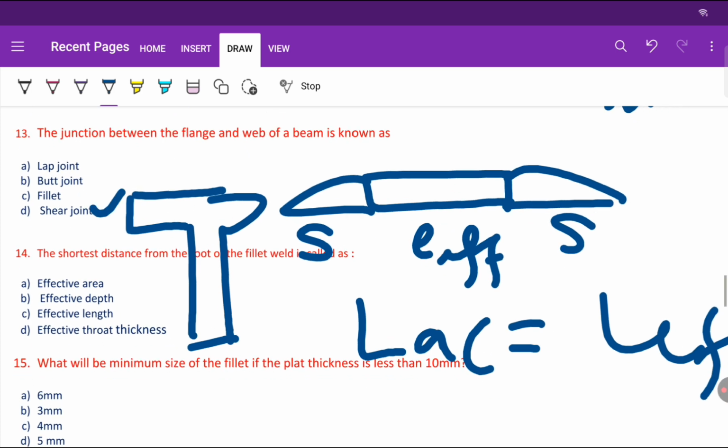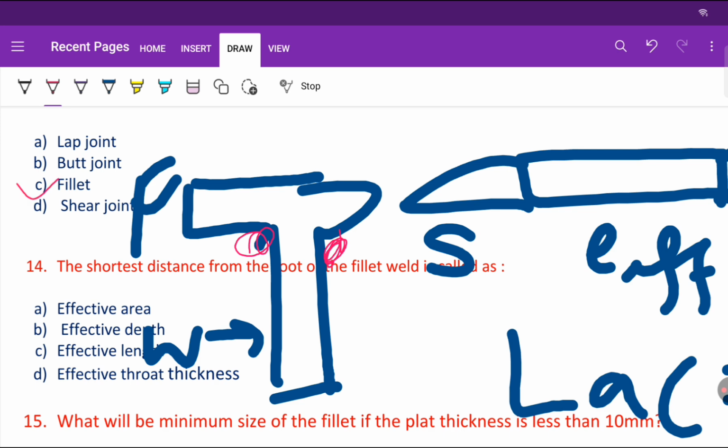So this is planes and this is wave, right? This is wave and this is planes. So this is the junction. Got it? This junction is called a fillet. Remember this, the junction is called a fillet, and the weld that is done here is called a fillet weld. This is very important, fillet weld.